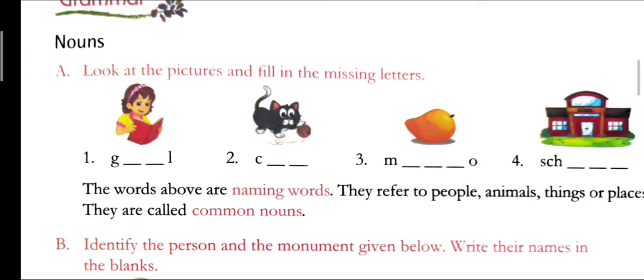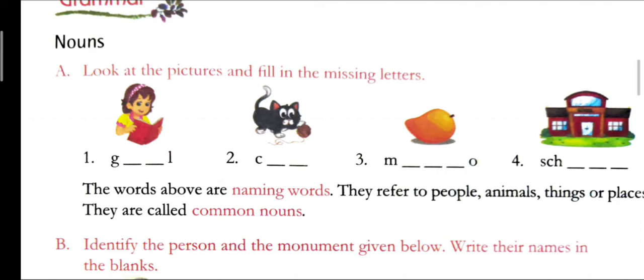The spelling of girl is G-I-R-L. Next one is cat. Spelling is C-A-T, cat. Next is mango, the sweet mango which you eat.